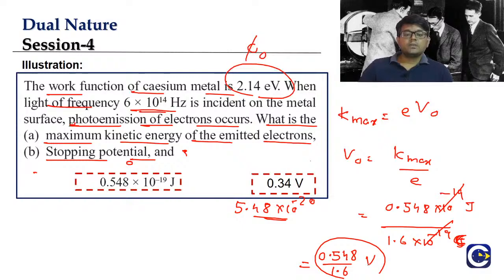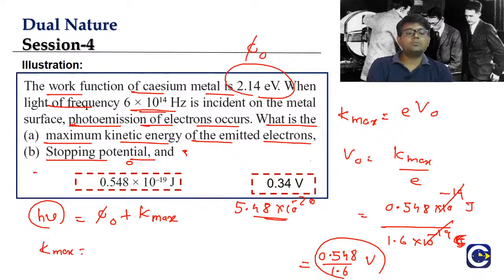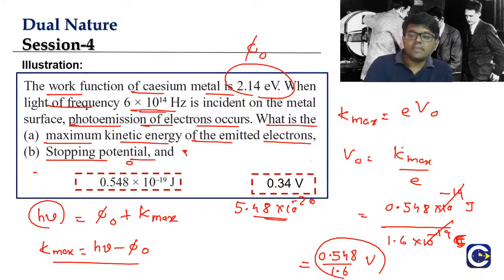Clear, guys? So to summarize the problem, in the first step we used Einstein's equation. Energy of the photon is equal to work function plus Kmax. This is the formula we have used. From here we are able to find the Kmax value. It's a straight formula substitution: h nu minus work function. We got the Kmax, and then we used this formula.